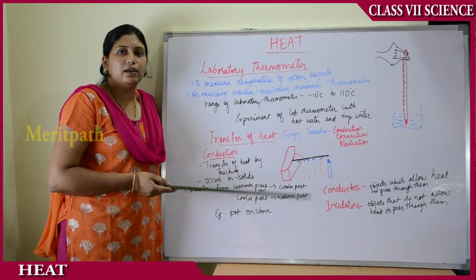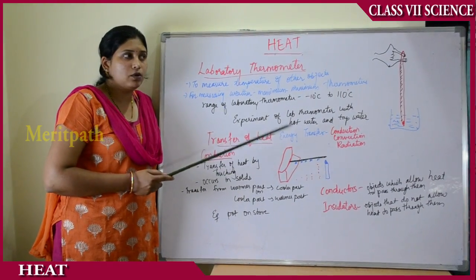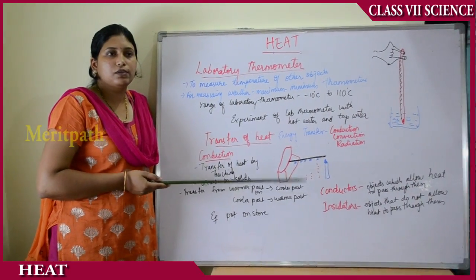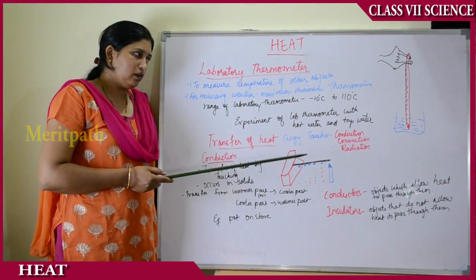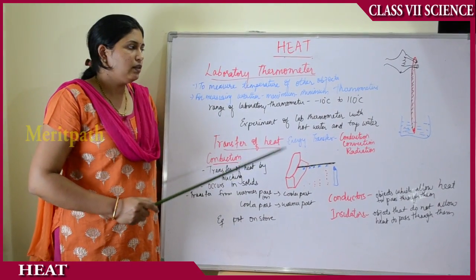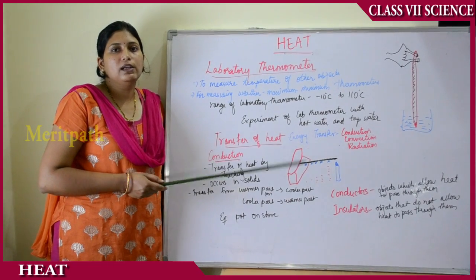Different students can repeat the experiment and know the different temperatures and see whether the temperatures are the same or different. Sometimes the temperature will differ from student to student in the tap water because of the external climate also. Then this is the method to measure with the help of a laboratory thermometer. Nowadays we are using digital thermometers. Why? Because mercury is usually a toxic material.